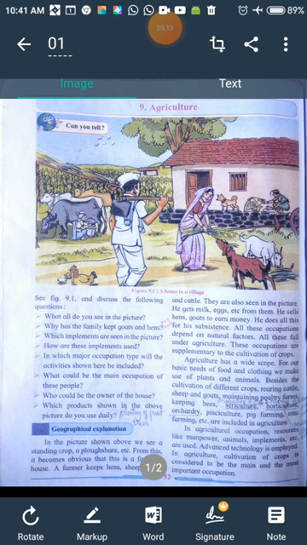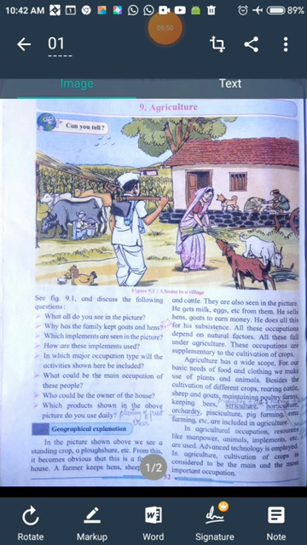These occupations are supplementary to the cultivation of crops. Which activities are they talking about? Taking out the milk and eggs, and then selling them, rearing the farm animals and selling them. All these are additional activities, or you can say supplementary. The main occupation is what? Agriculture. And in addition to that, using these farm animals to get milk and eggs, these occupations are supplementary to the occupation of cultivation of crops. Okay, in addition to that. Fine.